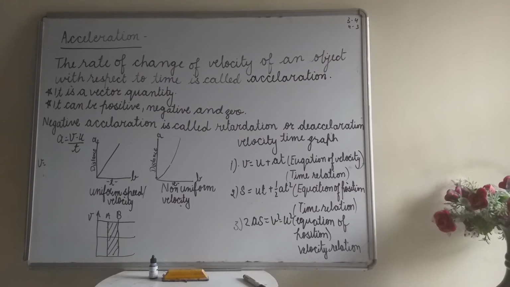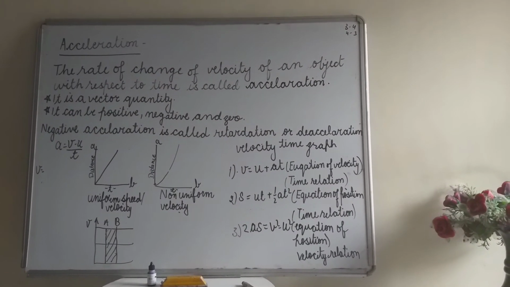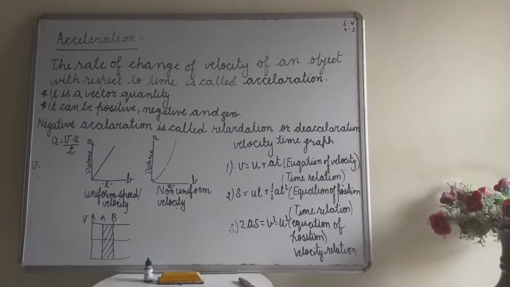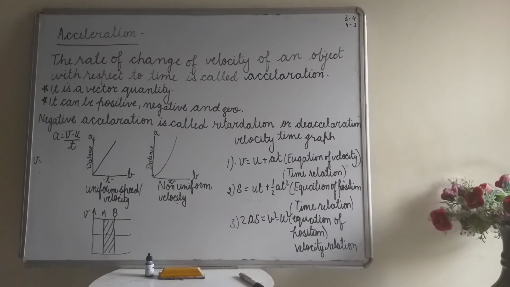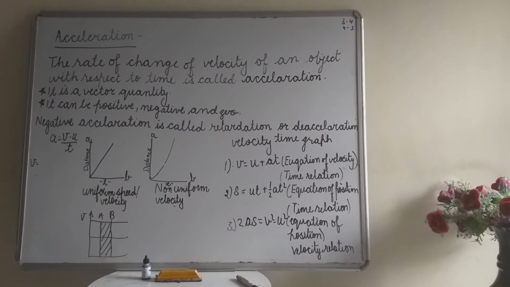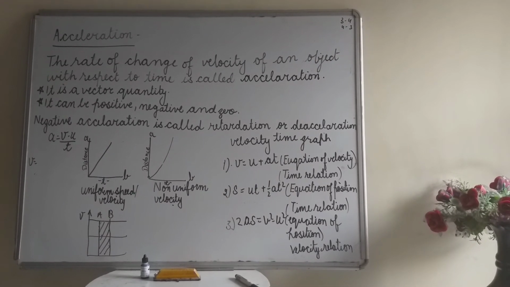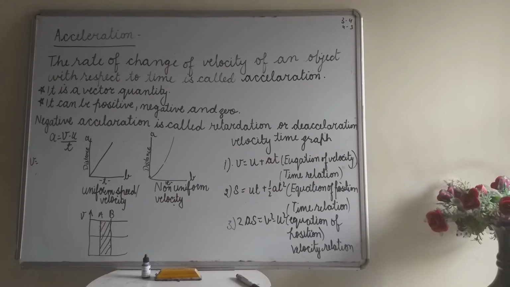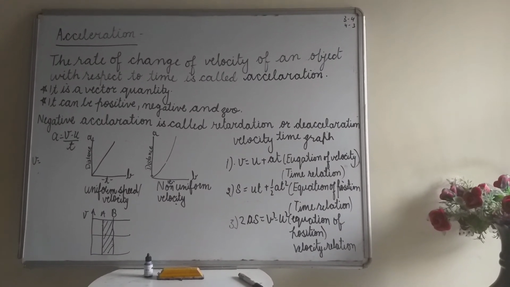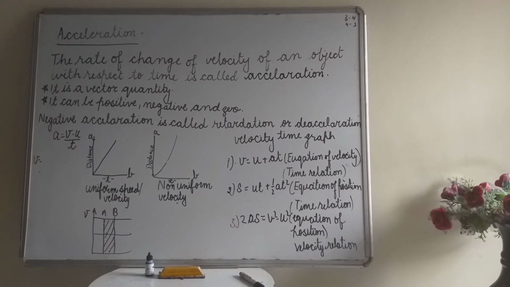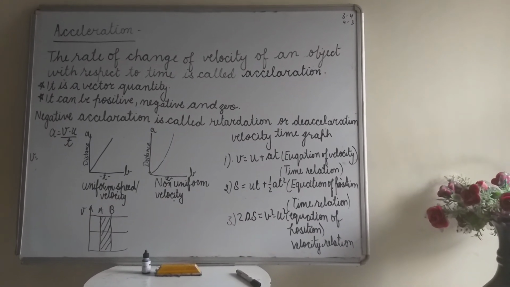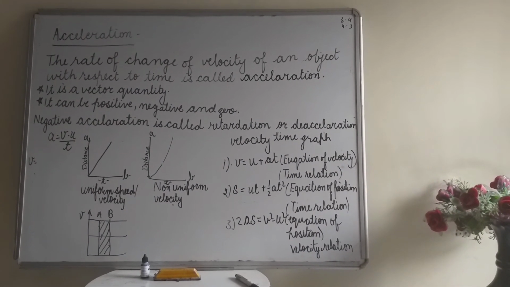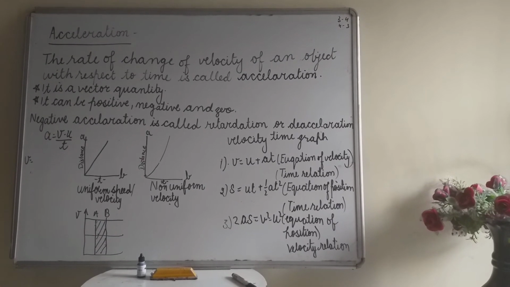The first equation is v is equal to u plus at. We say that this is the equation of velocity time relation. Second, s is equal to ut plus half at square. It is the equation of position time relation. And the third equation is 2as is equal to v square minus u square. It is the equation of position velocity relation.